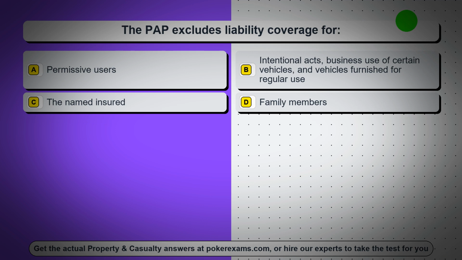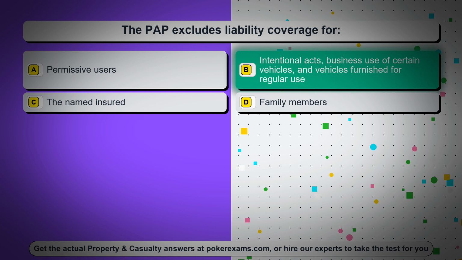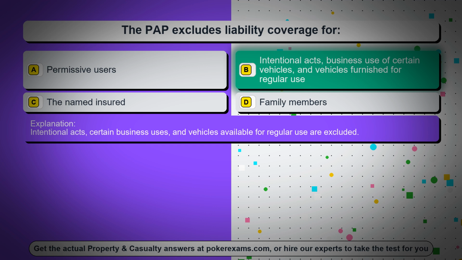Question 3. The PAP excludes liability coverage for option A, permissive users, option B, intentional acts, business use of certain vehicles, and vehicles furnished for regular use, option C, the named insured, option D, family members. The correct answer is option B, intentional acts, business use of certain vehicles, and vehicles furnished for regular use. Intentional acts, certain business uses, and vehicles available for regular use are excluded.